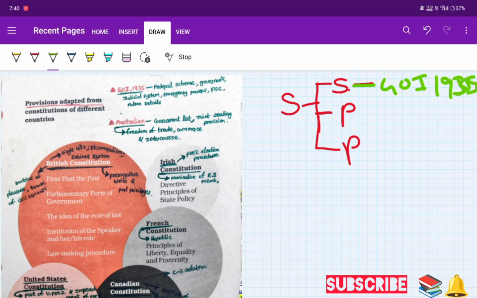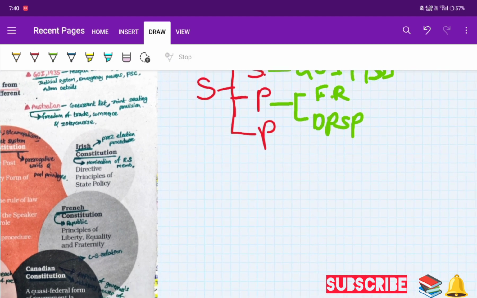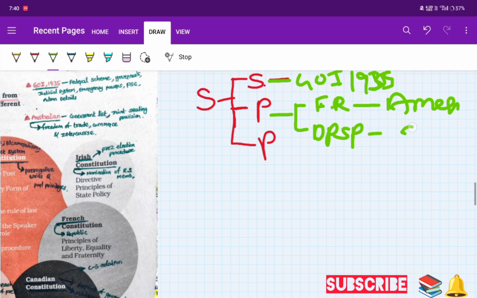The philosophical part means fundamental rights and directive principles of state policy. Fundamental rights are from America, and directive principles of state policy are from the Irish Constitution. The political part is taken from Britain.